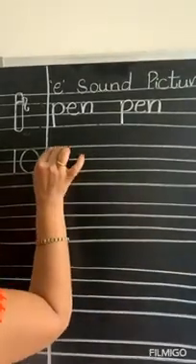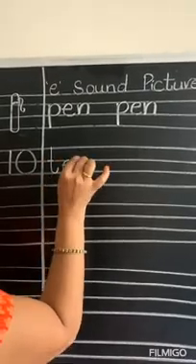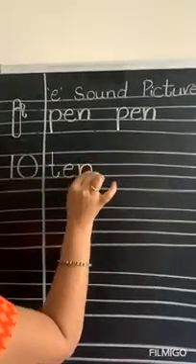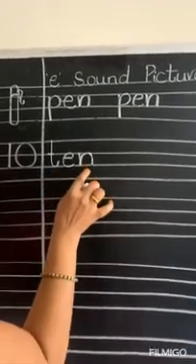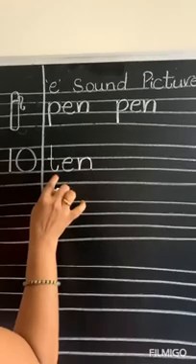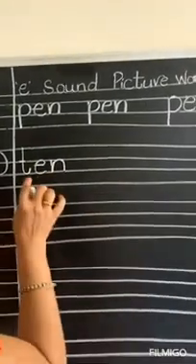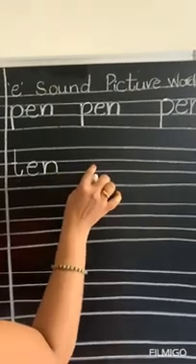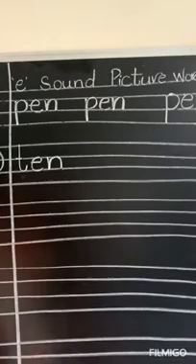Yes, it is T. T E N. 10. T E N. En is N. Okay. So 10 also you are going to write 2 more times. T E N 10. Okay.